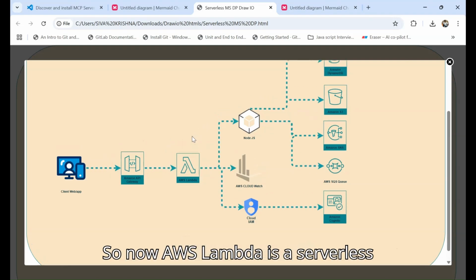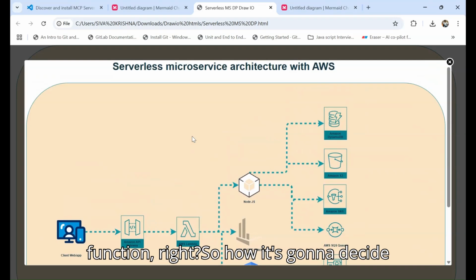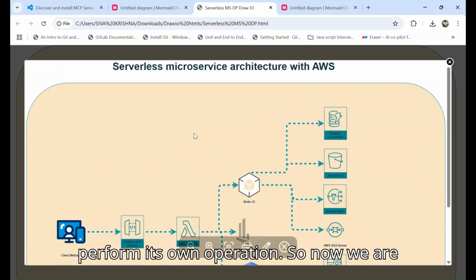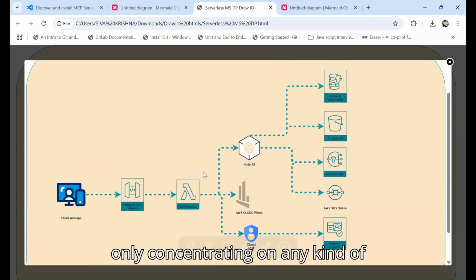Now AWS Lambda is a serverless function, right? So how is it going to decide the flow, and how is it going to perform its own operation? So now we are only concentrating on any kind of application, right?